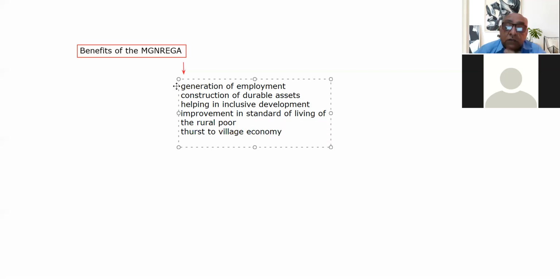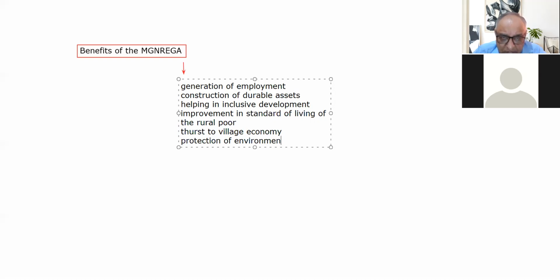So standard of living, thrust to village economy, and then there is the protection of environment, because this is one of the important provisions in this Mandeka.